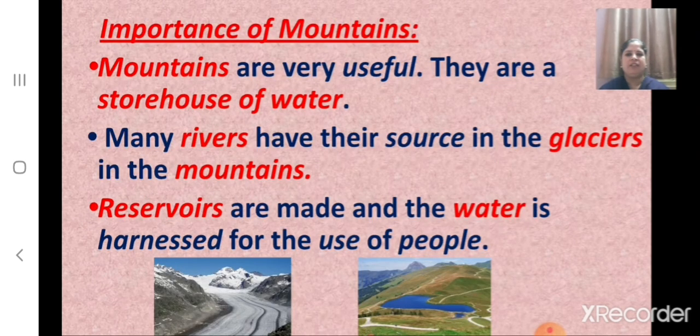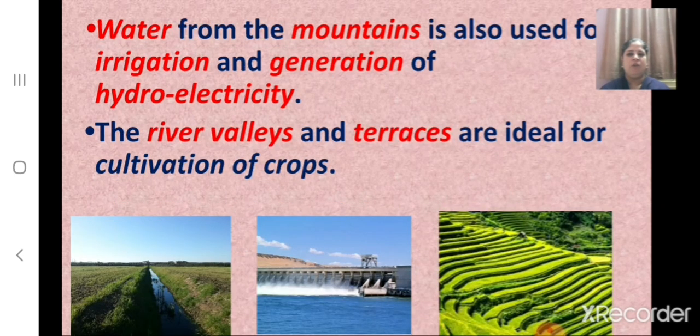Now children, let us revise the importance of mountains. Mountains are very useful. They are a storehouse of water. And many rivers have their source in the glaciers in the mountains. Reservoirs are made, and the water is harnessed for the use of people. Water from the mountains is also used for irrigation and generation of hydroelectricity. And what are ideal for cultivation of crops? The river valleys and terraces are ideal for cultivation of crops.